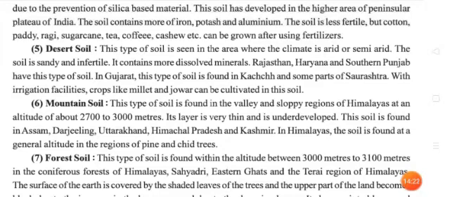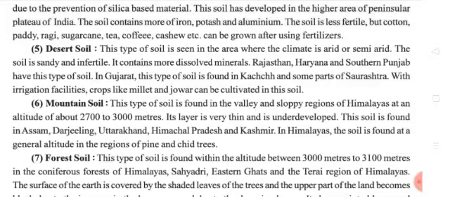Next we will see desert soil. This type of soil is seen in the area where the climate is arid or semi-arid. Arid means a dry climate. The soil is sandy and infertile. So desert soil is a sandy type with no fertility. It contains more dissolved minerals.